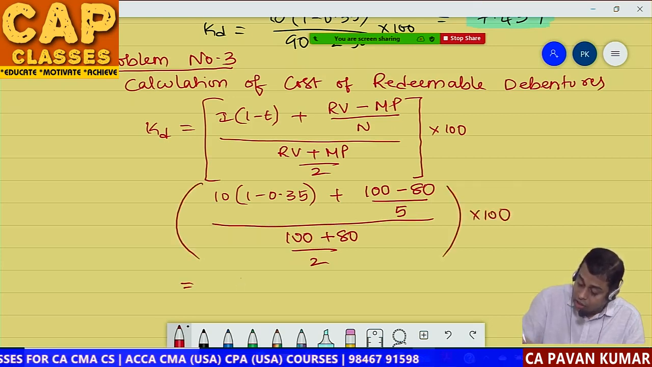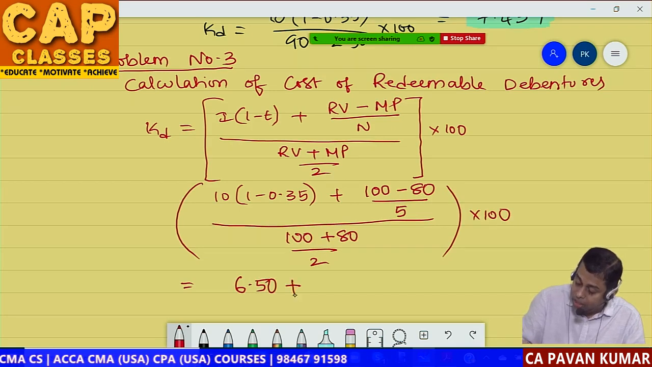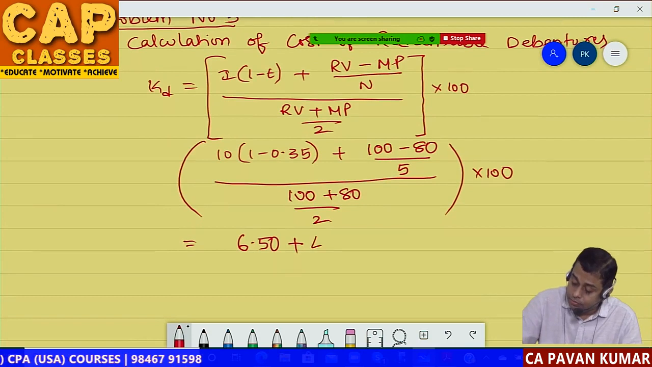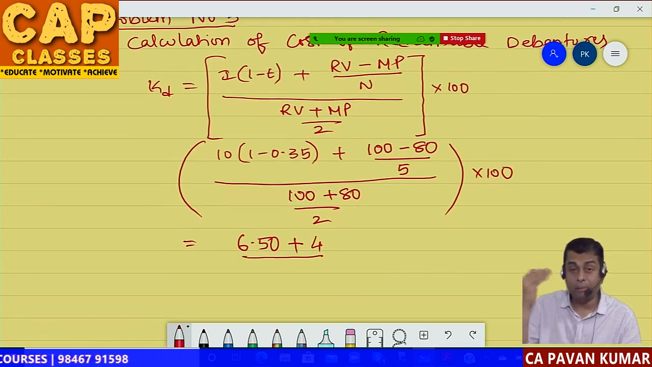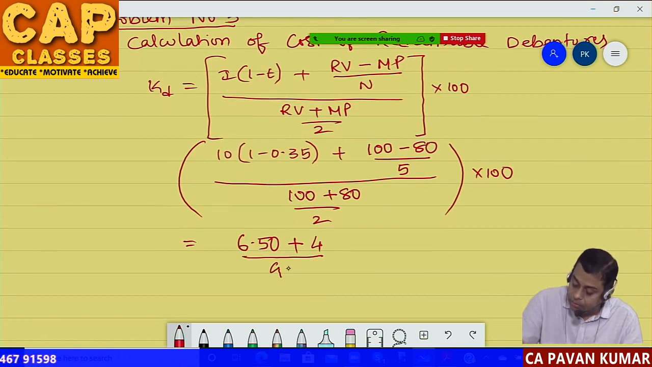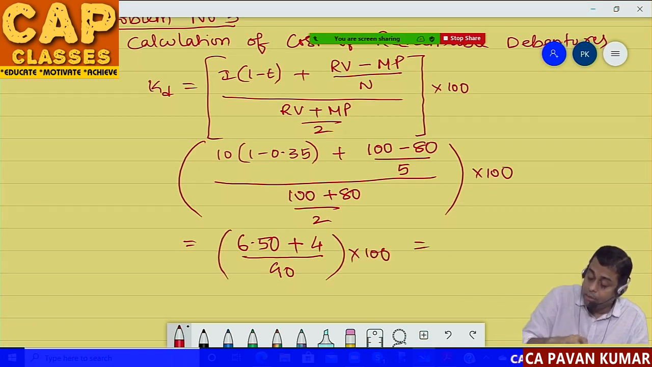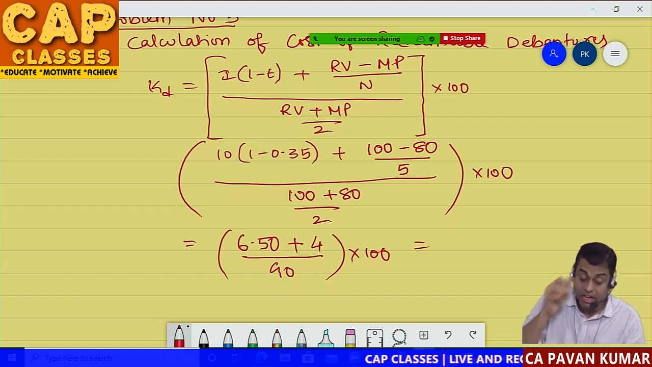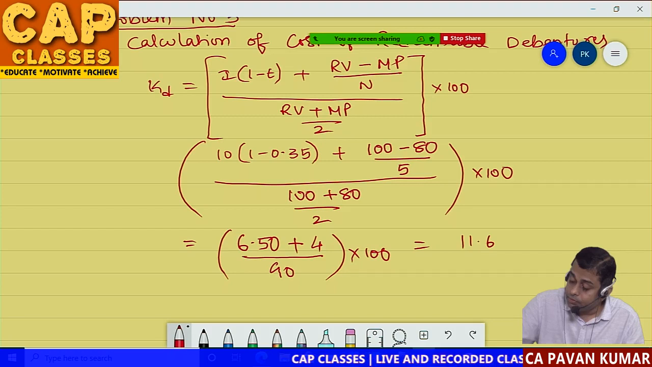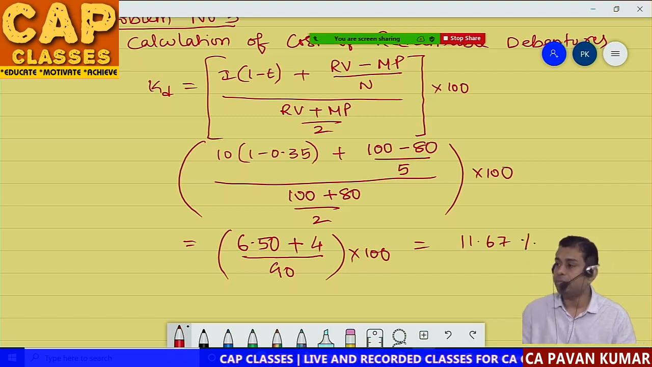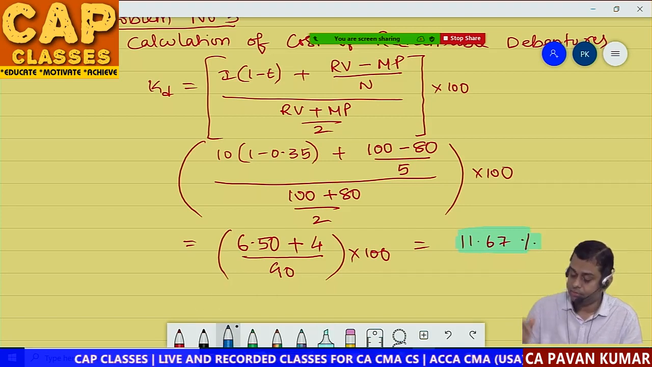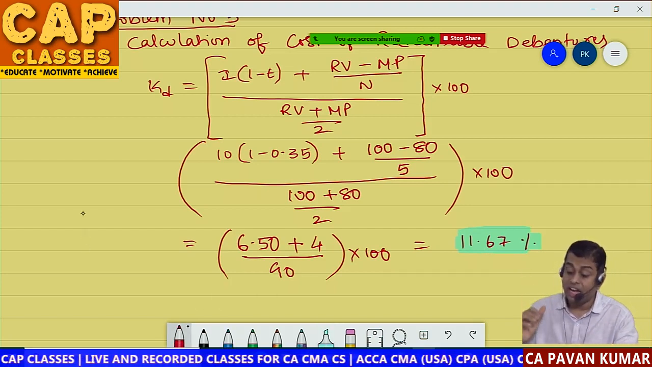That is equal to 6.50 plus 100 minus 80 is 20. 20 divided by 5 is 4. Divided by 100 plus 80, 180 divided by 2 is 90. So 10.5 by 90. 10.5 divided by 90. So it is 11.67%. This is 11.67%. So what is the answer? Answer is 11.67%.